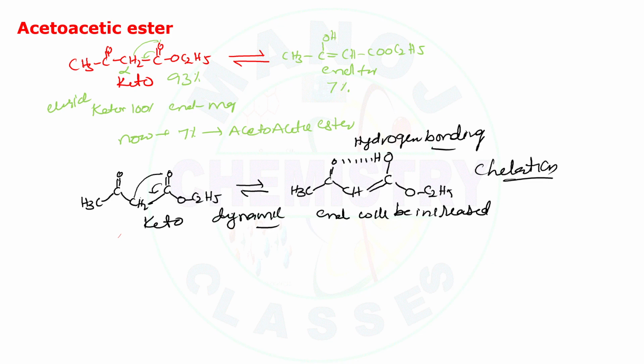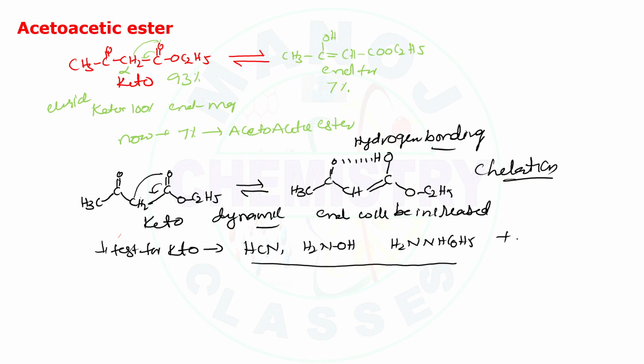The acetoacetic ester gives certain reactions which show the presence of the keto group. It responds to the test for the keto group. With hydrogen cyanide, cyanohydrin will be formed; with hydroxylamine, oxime will be formed; and similarly the phenylhydrazone test with H2N NHC6H5. So these three tests will respond, and there will be a positive test with these.